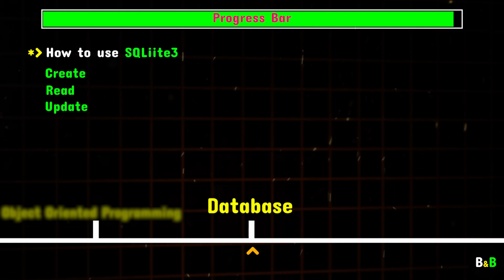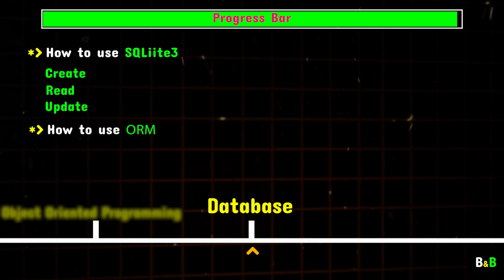By the end of this section, you'll understand how to connect to databases and perform operations like creating tables, inserting data, and fetching records. Use ORM to write cleaner, more maintainable database code. Mastering database connectivity is crucial if you're planning to work on back-end development or build applications that rely on data storage. All right, we've come to the end of our Python roadmap.